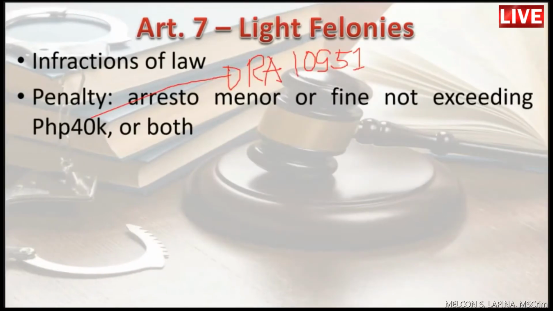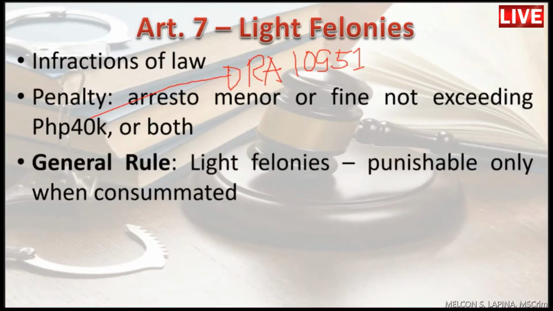Under the old law, itong 40,000 pesos ay 200 pesos. Kaya dati, ang fine ay not exceeding 200 pesos for what we call as light felonies.